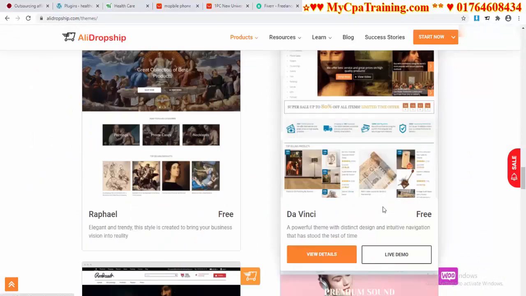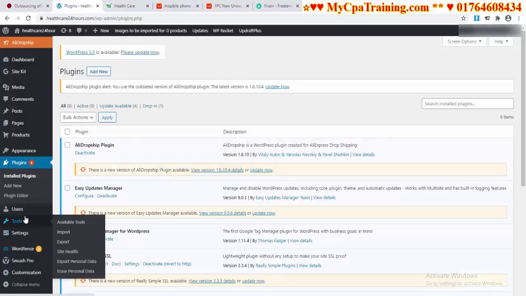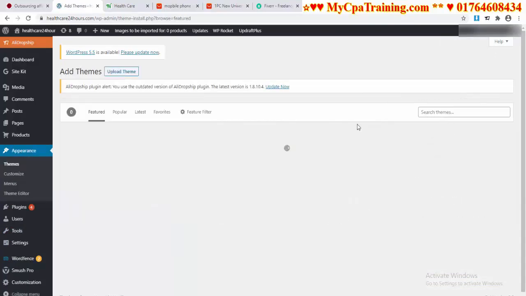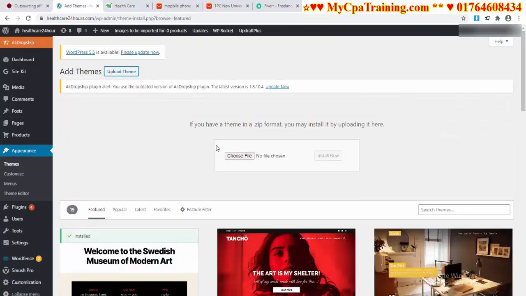You just have to download this theme and install it from here: Appearance, Themes, Add New, and from here Upload Theme. You have to browse the downloaded zip file and click on Install Now. In this procedure, you can install the theme.